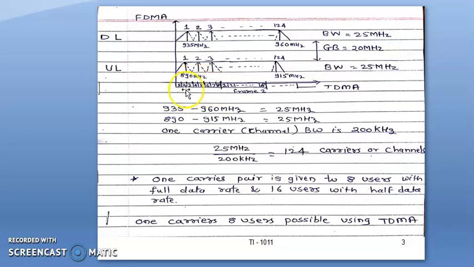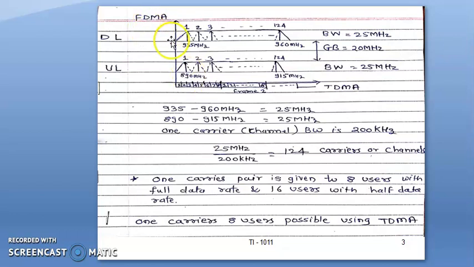You can observe one frame with 8 time slots here. So one single channel can be given to 8 different users at full data rate. If it becomes 16, it can be half data rate. Around 13.6 kbps is the full data rate, and half data rate will be exactly half of it, around 6 to 7 kbps.